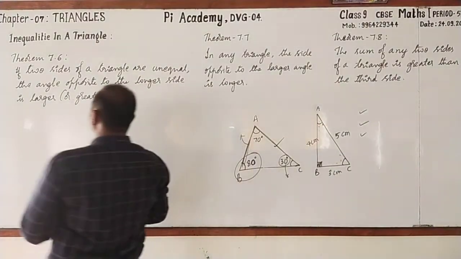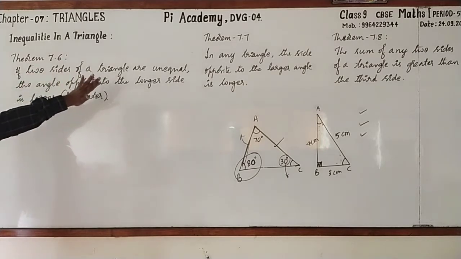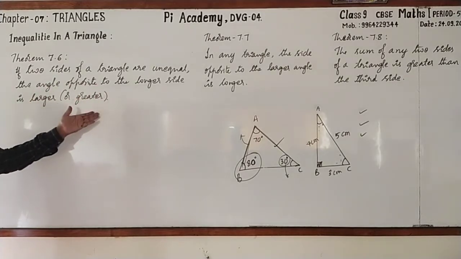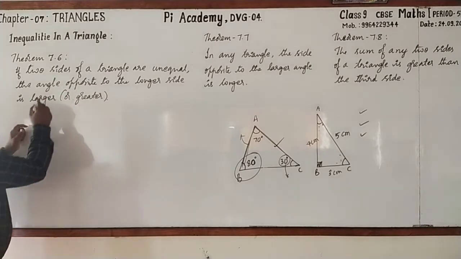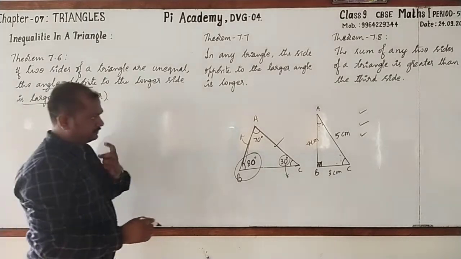Here, theorem. Formally they are given like this. If two sides of a triangle are unequal, then the angle opposite to the longer side is larger. Followed? See, the angle opposite to the longer side is larger.